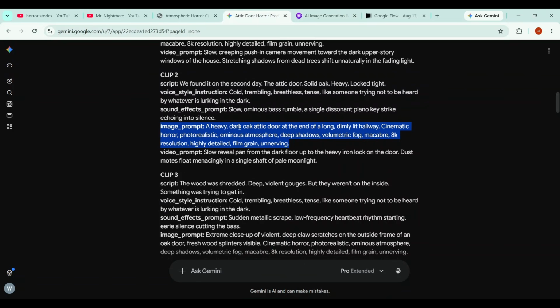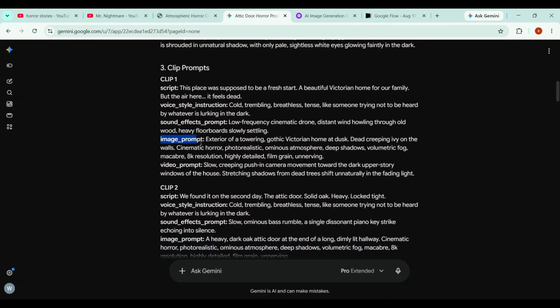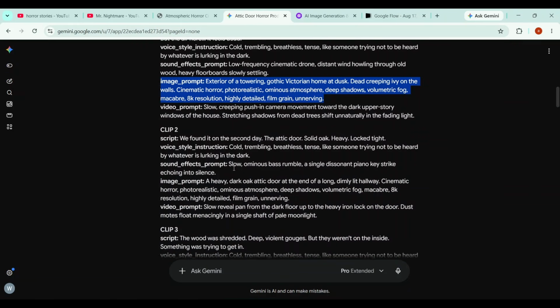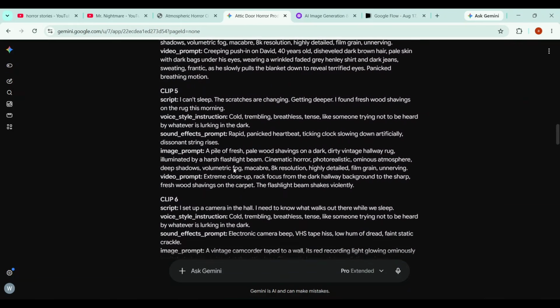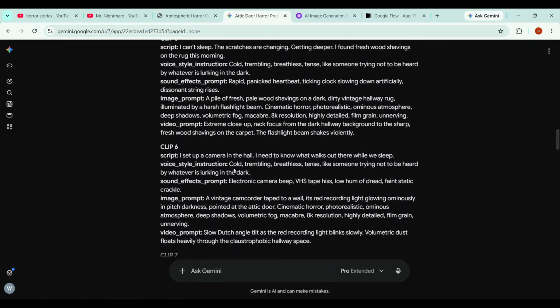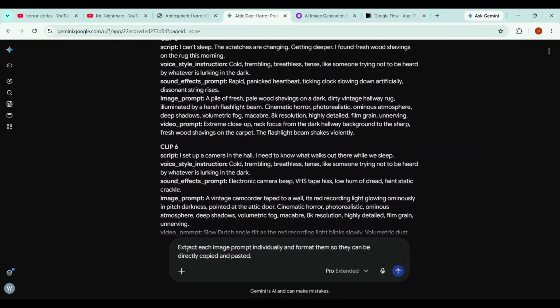Once everything is set, I'll click Save to apply these settings. Okay, I'll go back to Gemini and copy the image prompt for the first scene. Now, you could copy and paste each image prompt one by one, but that would take a lot of time. Instead, we can make Gemini do the work for us. I'll simply tell Gemini, extract each image prompt individually and format them ready for copy and paste.